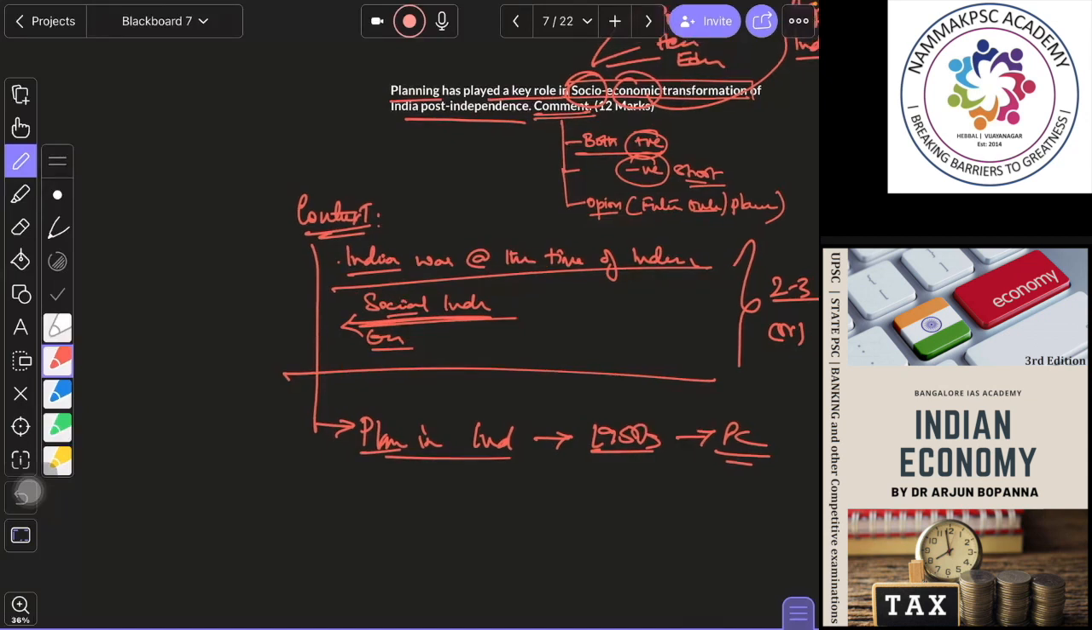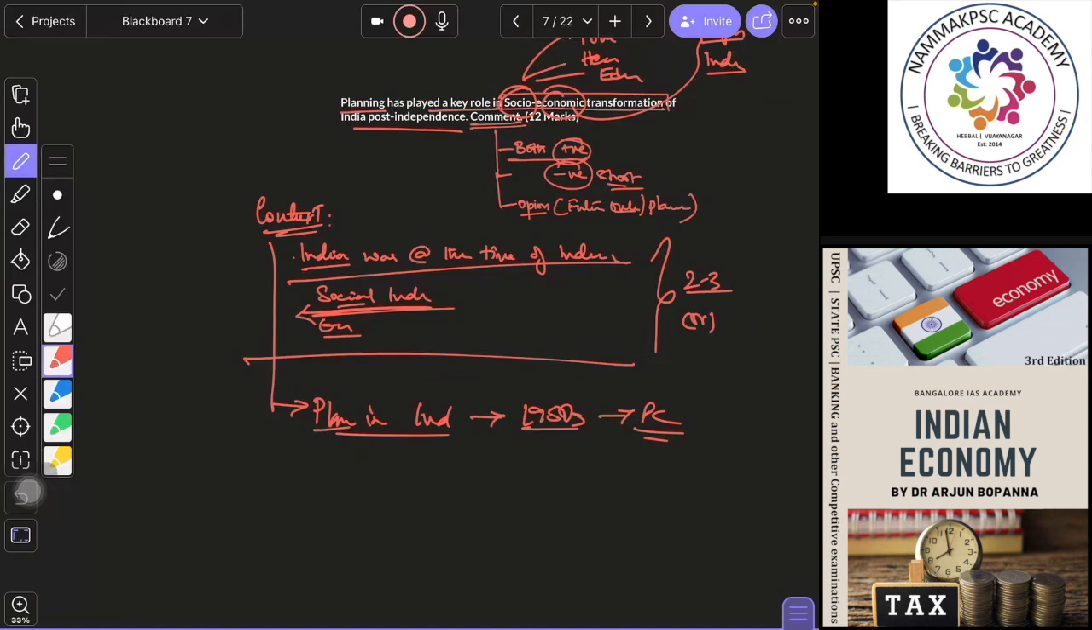Okay, 2-3 lines, that's all, not more than that. And then you can start off by saying how it has benefited. Planning has played a key role in transforming India socially and economically. So how has planning changed this? Okay, it has increased the rate of growth.